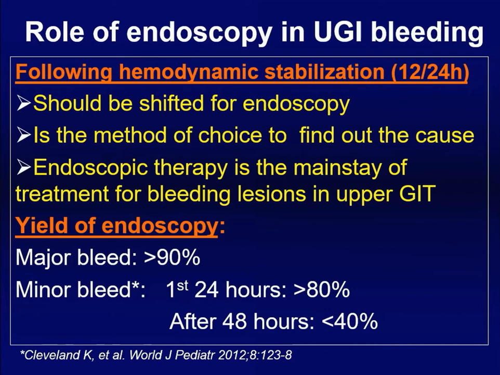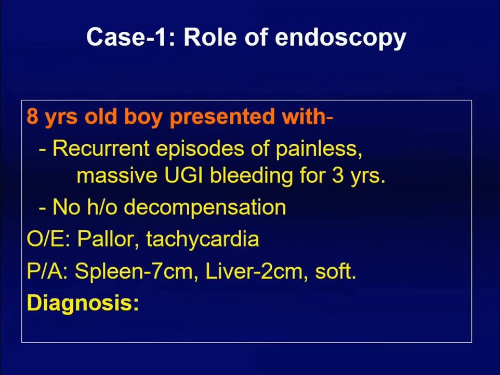Remember, the yield of endoscopy in major bleed is almost more than 90%, but in minor bleed, it depends on when you are doing endoscopy. If you do endoscopy within 24 hours of onset, in 80% of cases you will get a cause. But if you delay the endoscopy in a minor bleed more than 48 hours, it becomes less than 40%. You know why? That is because in the minor bleed, what is the etiology? It could be either gastric erosion or something like that, the superficial lesion, and cell turnover time in stomach is 48 hours. So if you delay it more than 48 hours, those superficial lesions will heal and you will not get any endoscopic finding.